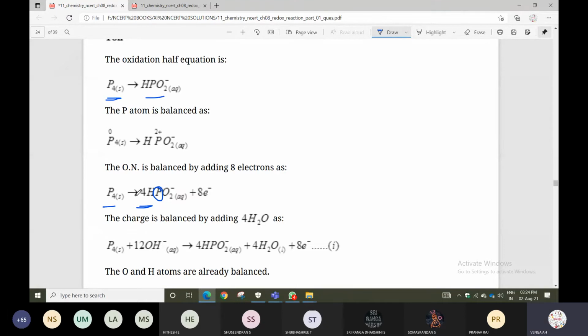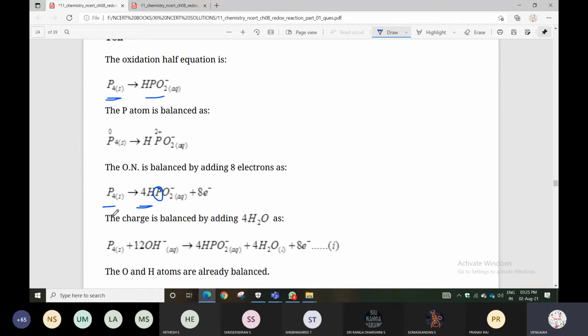After the hydrogen balance, that will be the normal method. First, you can check it, and split it into the oxidation reaction and the reduction reaction. Next step: other than oxygen and hydrogen, balance all the remaining elements. Next, balance only oxygen. When balancing oxygen, add water molecules. Next step is hydrogen balance. When balancing hydrogen, add H+ ions on the deficient side.